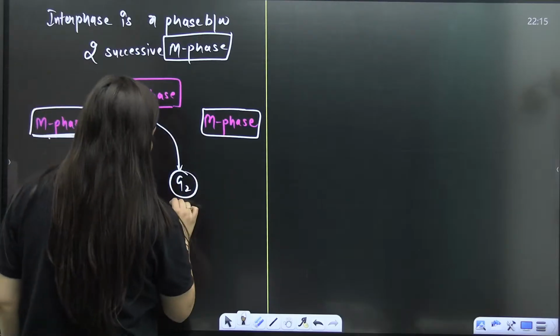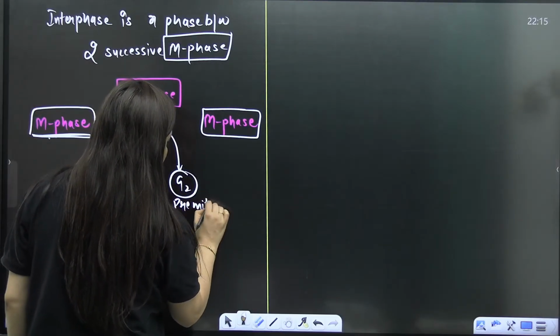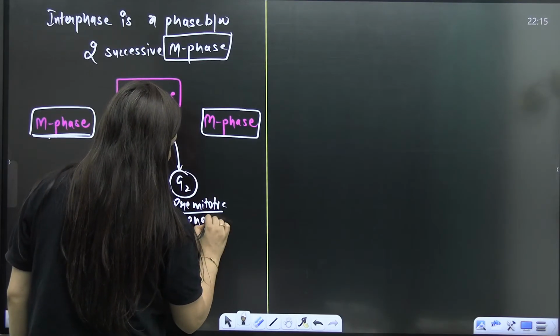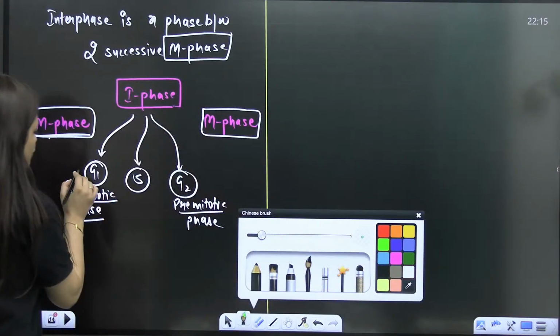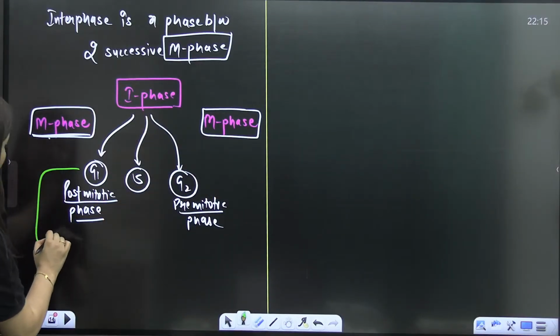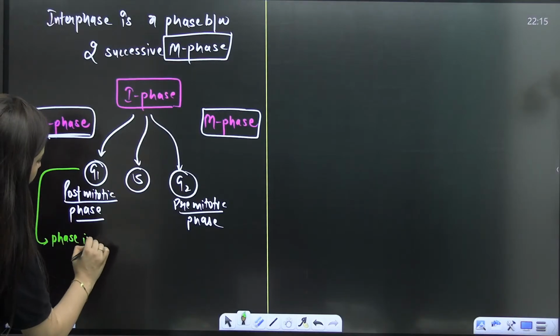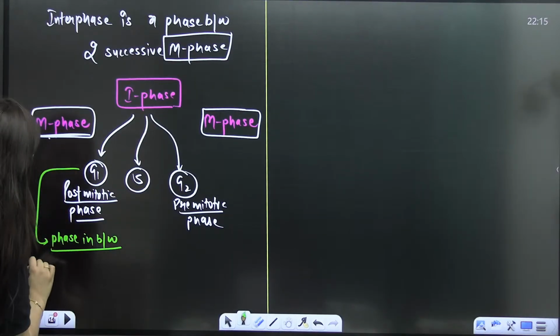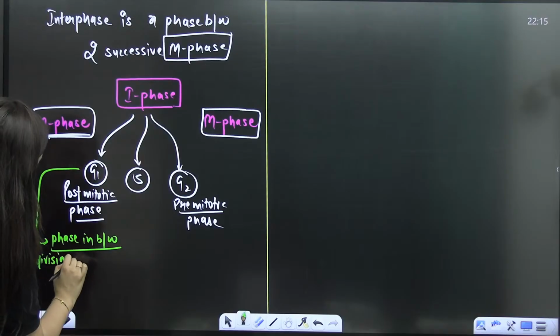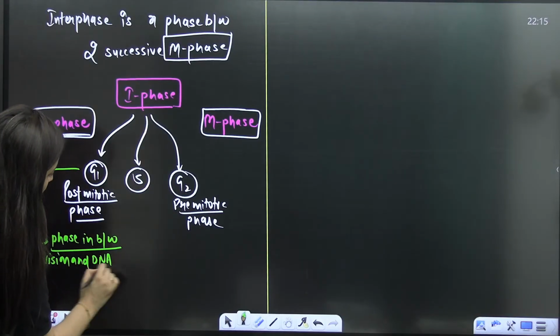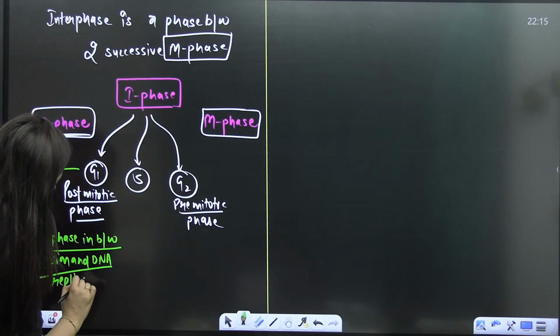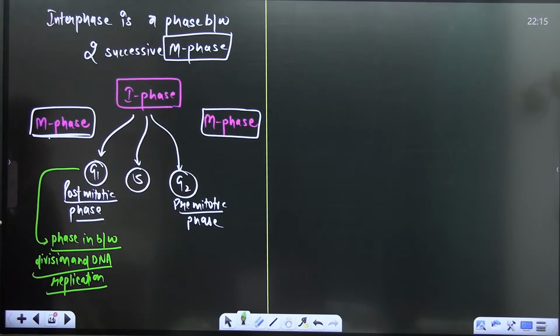So G1 is post-mitotic, and of course, G2 will be the pre-mitotic phase. Or can I not say that G1 is actually a phase in between division and DNA replication, because I told you DNA replication will be there in only one substage, and that is your S phase. Is that clear, everybody? Please have a look.